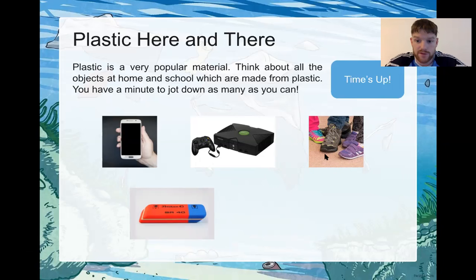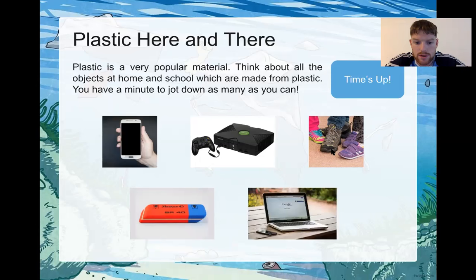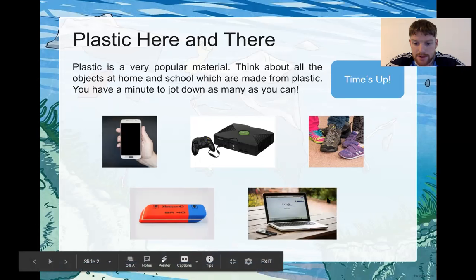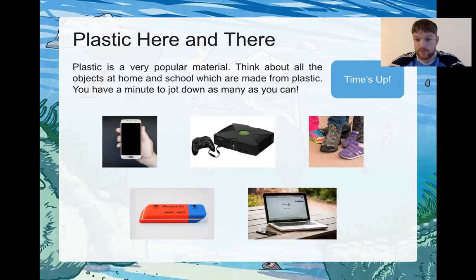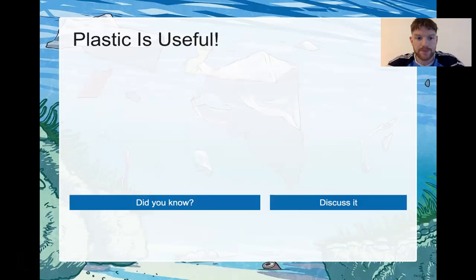Plastic comes in a few different forms. So, and here we have a laptop. So the whole outside of the laptop there is usually made from plastic. It's very cheap to make, and there's lots of it. That's the reason why a lot of things are made from plastic, but it's not always ideal, and it's tough to get rid of, which is what we're going to find out after this. It's very useful as well, very useful.